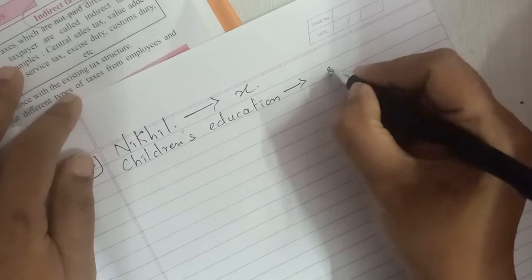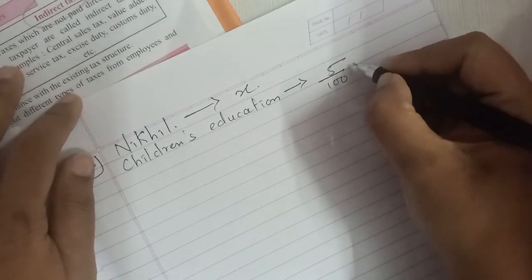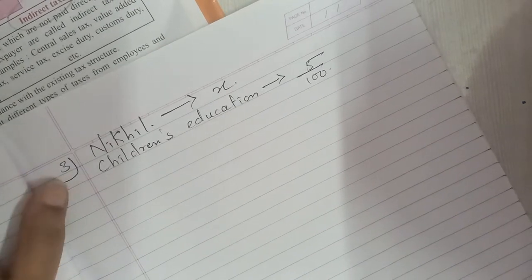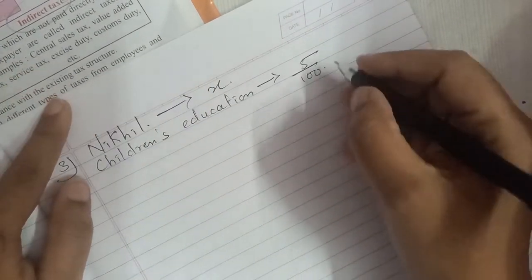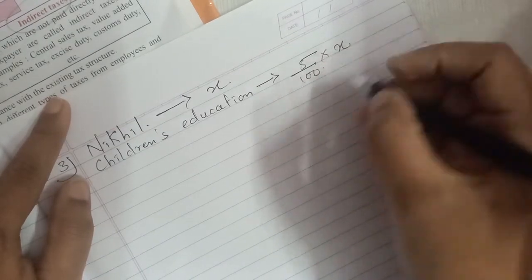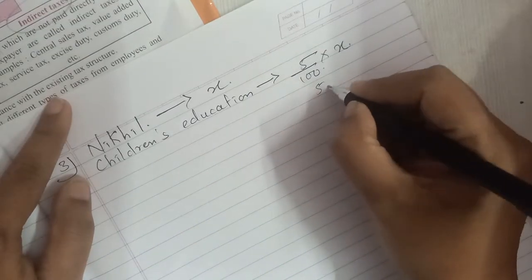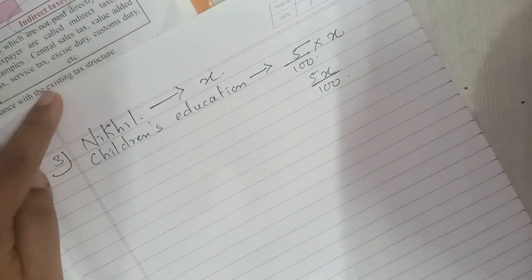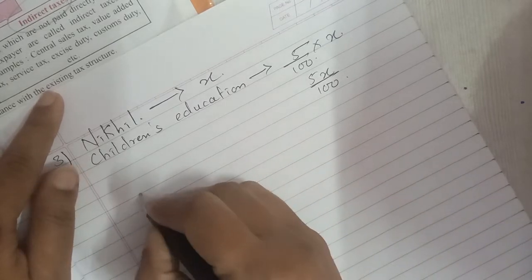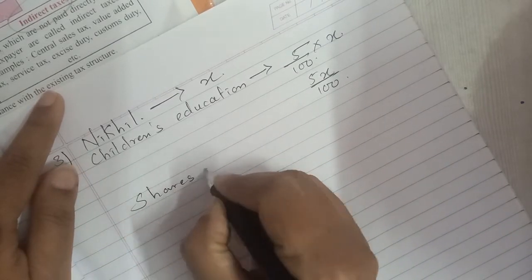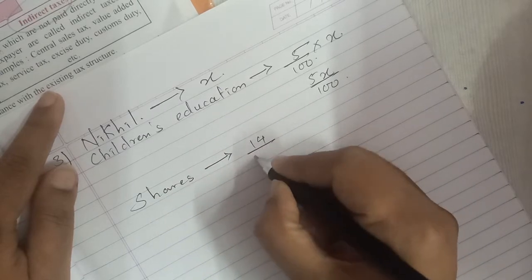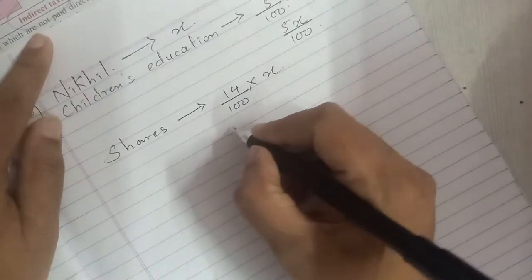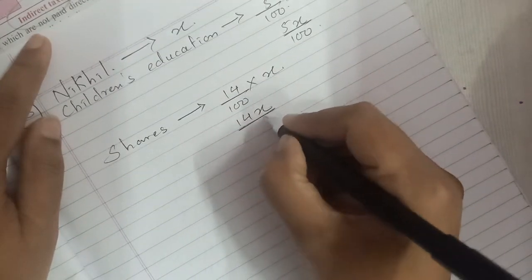He spent 5%. 5% means 5 out of 100 of income. It is written 5% of his monthly income. So we have taken monthly income X. So 5% of monthly income means 5 upon 100 into X. So this becomes 5x upon 100. Then the second thing given over here is he invests 14% in shares. So the second expenditure is shares, which is 14%. 14% means 14 upon 100 of income means into X. So this is 14x upon 100.